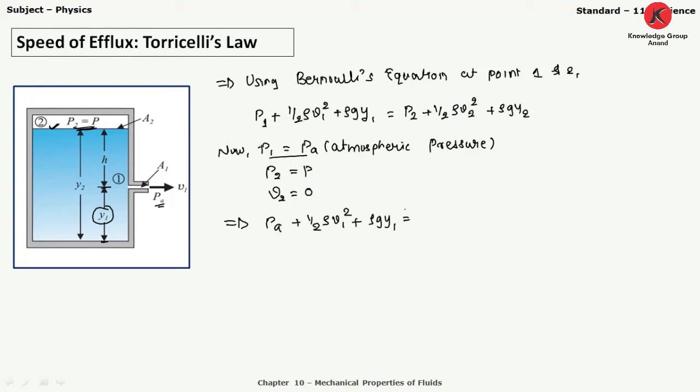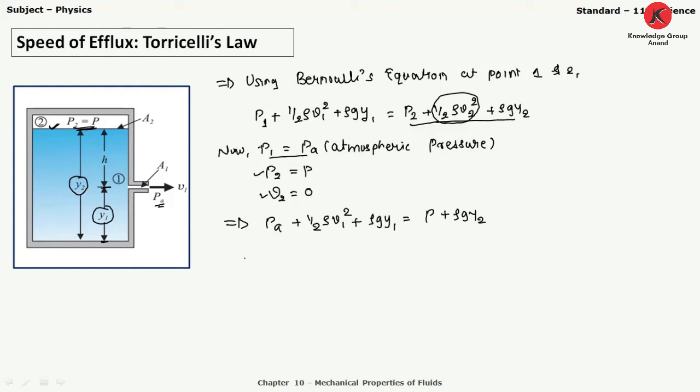Now this is equal to P2, which is equal to P plus, here the velocity V2 is 0, so this whole term becomes 0, right? So P plus rho g Y2, meaning this height. Clear?